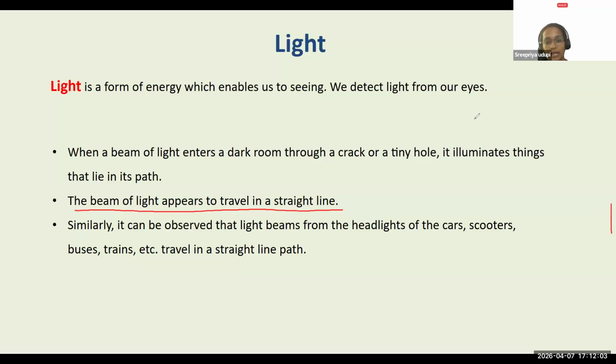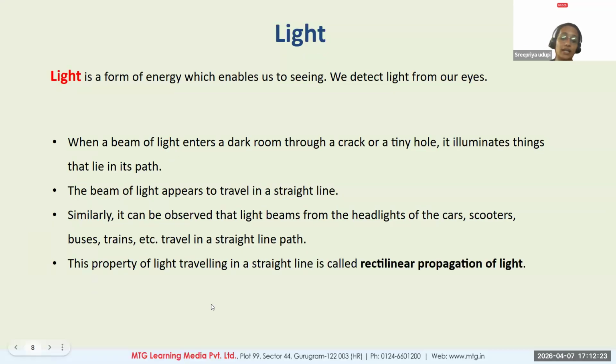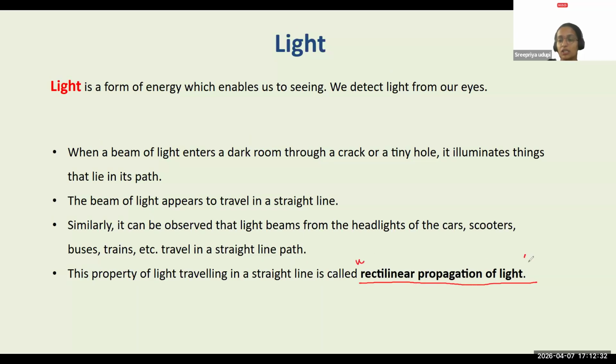When you talk about the headlights of cars or vehicles or scooters, buses, trains, all of these are having light, and you are very clearly able to see that the beam of light is going to travel in a straight line path. Yes? So a beam of light always tries to appear to travel in a straight line. And the straight line path in which the light travels is going to be called rectilinear propagation of light.